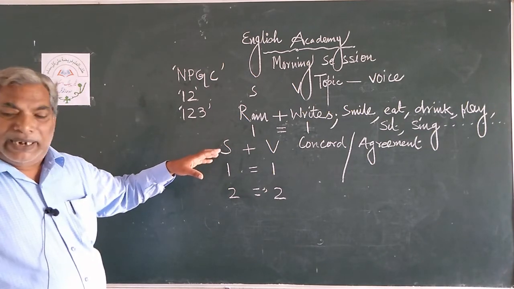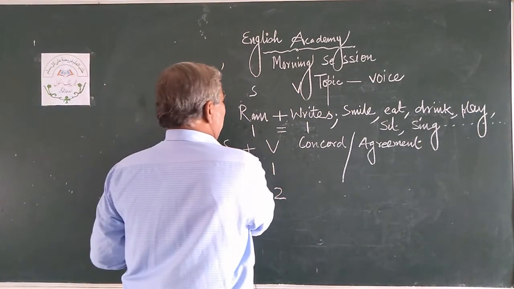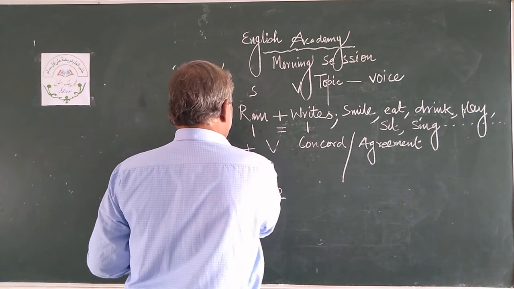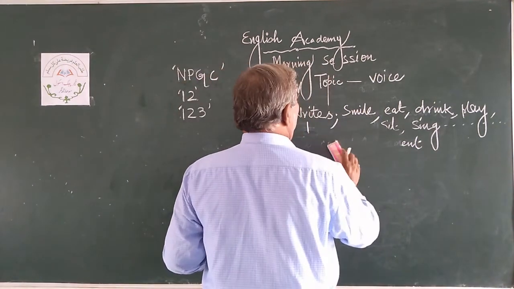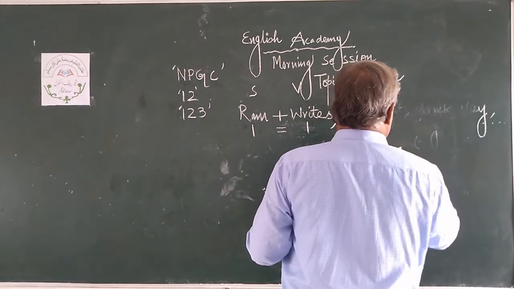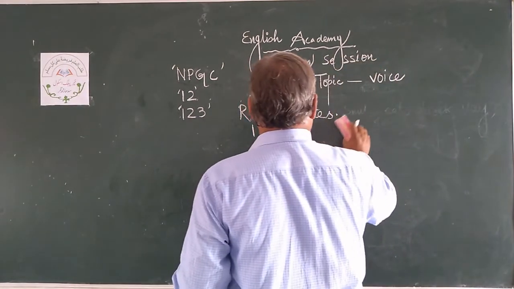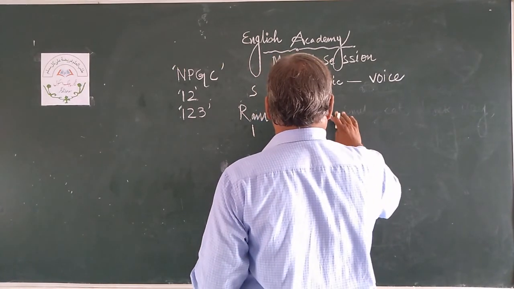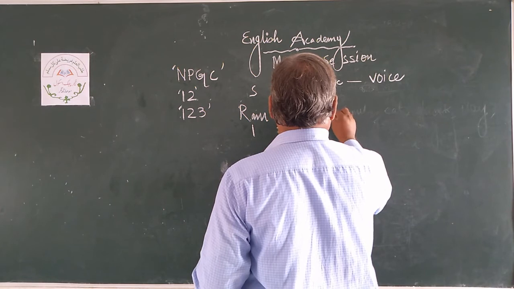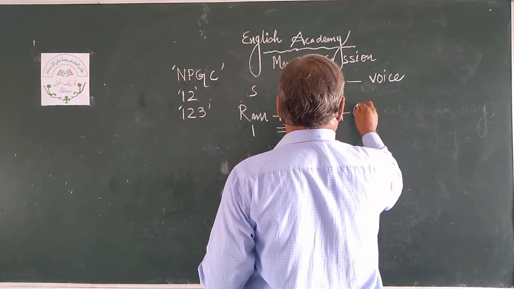Now again I want to add here, I think this subject verb agreement is clear. And my dear students, try to understand. Now "Ram writes", the subject is here, the verb is here. Now there is another element of this sentence, the object.